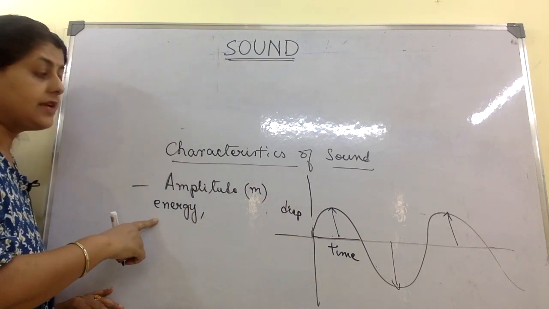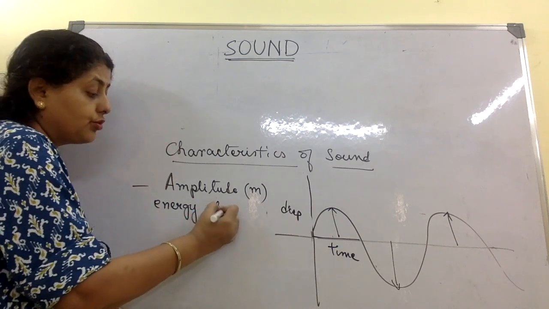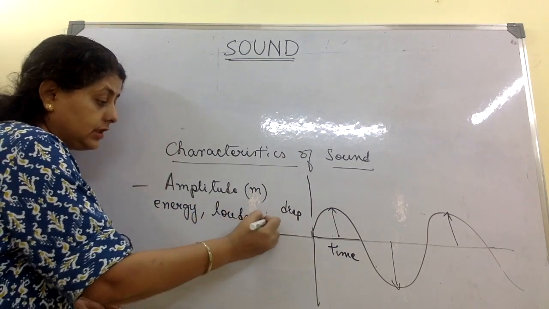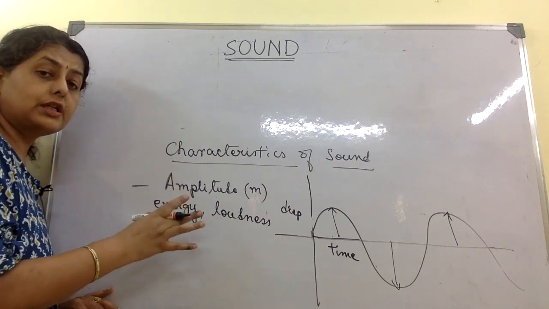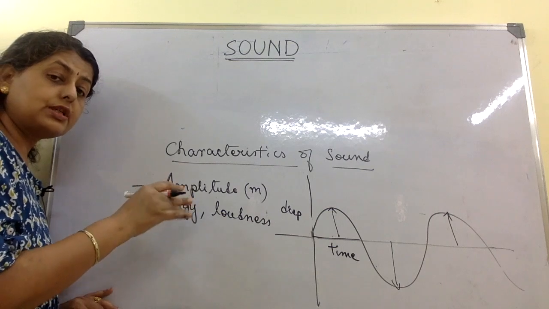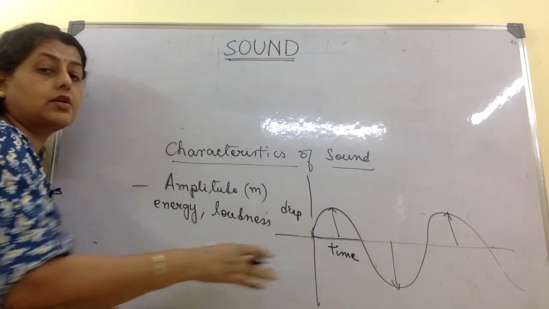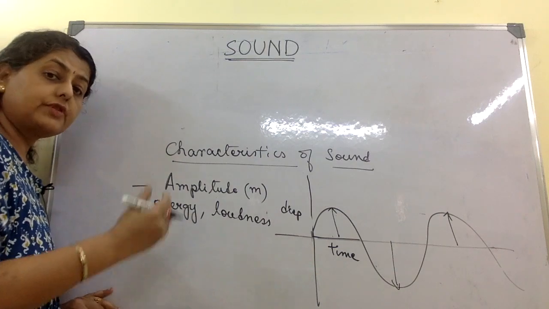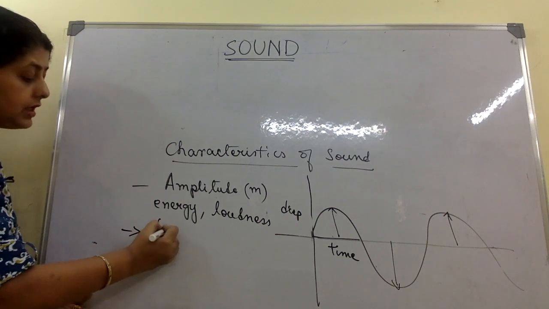Okay, then energy: it depends on high energy, the more the energy, the more the loudness. I shall give the definitions of these also. So the more the energy, the more the loudness. Amplitude is the maximum displacement on either side of the mean position of the wave. Okay, then comes frequency.